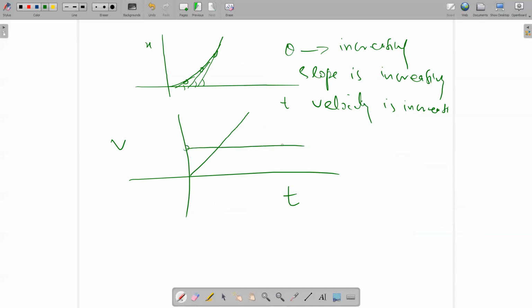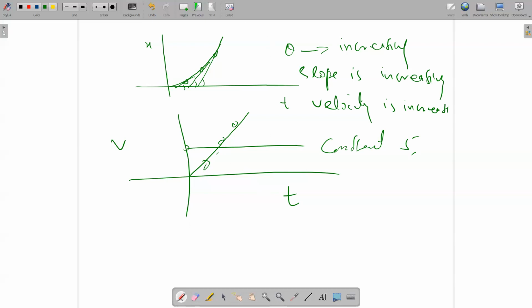No. It has different meanings. It means it is constant at 5 or 10 or whatever. But it is increasing constantly. Why am I saying increasing constantly? Because if you want to find the slope, it will be constant. Yes.